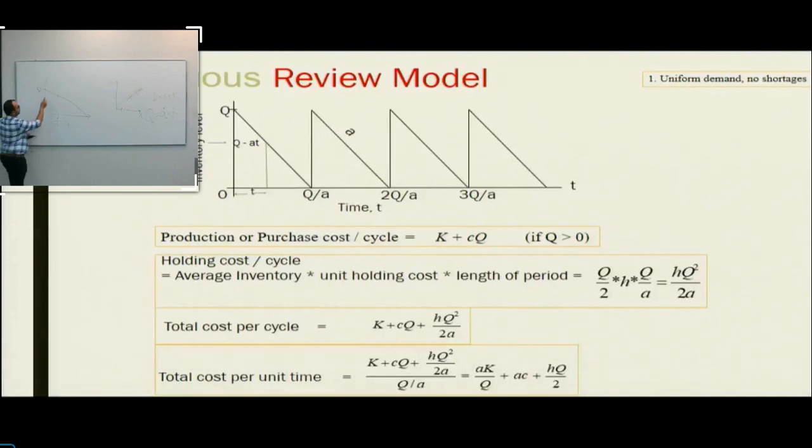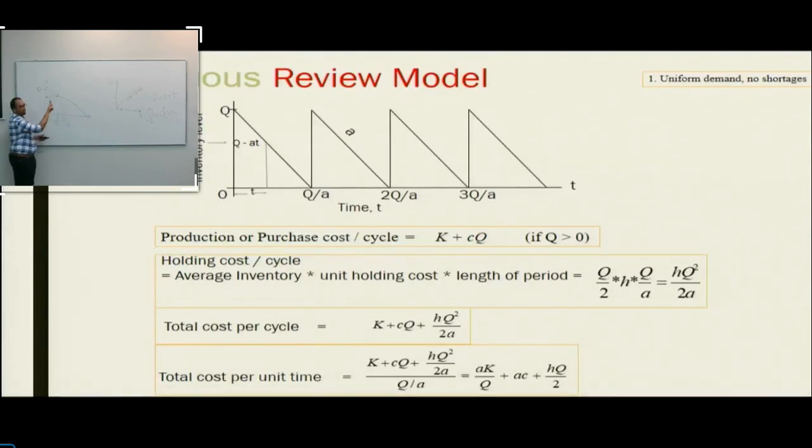See, this slope is A, right? The slope doesn't change anywhere here, because it is a uniform demand. This is the first model we are talking about, uniform demand, A. The slope is constant. This is what we assume first. Demand is constant, it is not changing. A is the constant demand. So can I calculate this? If I know this is T, time period T from here to here, what is the distance?